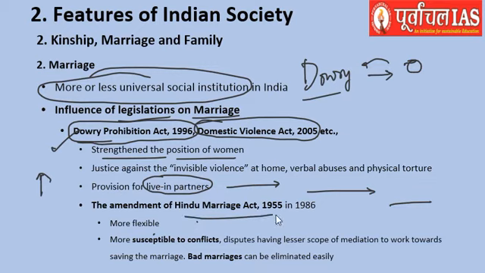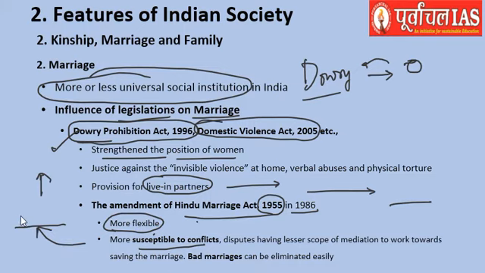The amendment to the Hindu Marriage Act 1955, which happened in 1986, is also important to discuss here, in terms of how marriage has evolved and changed. It has made marriage more flexible, in the sense that people are now susceptible to conflicts. As we have seen in one of the cases, someone broke the marriage with just a few words. These things are happening nowadays because that is legal. You can do it, and no one is going to have any sanction against you. So that has become flexible.